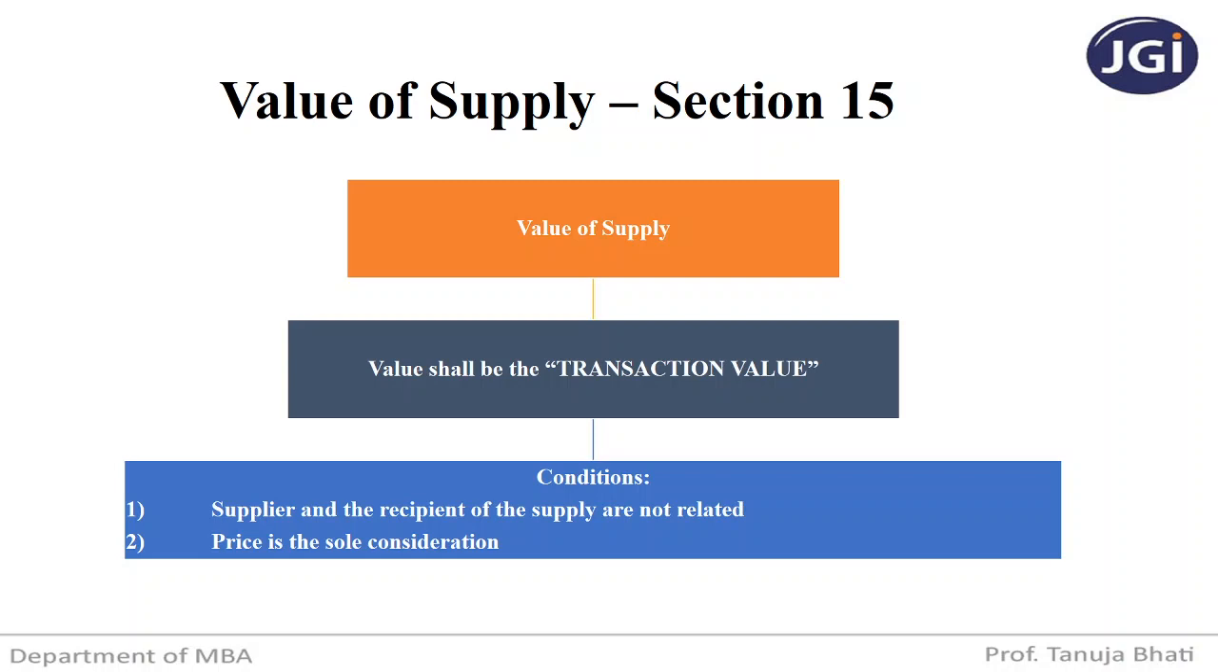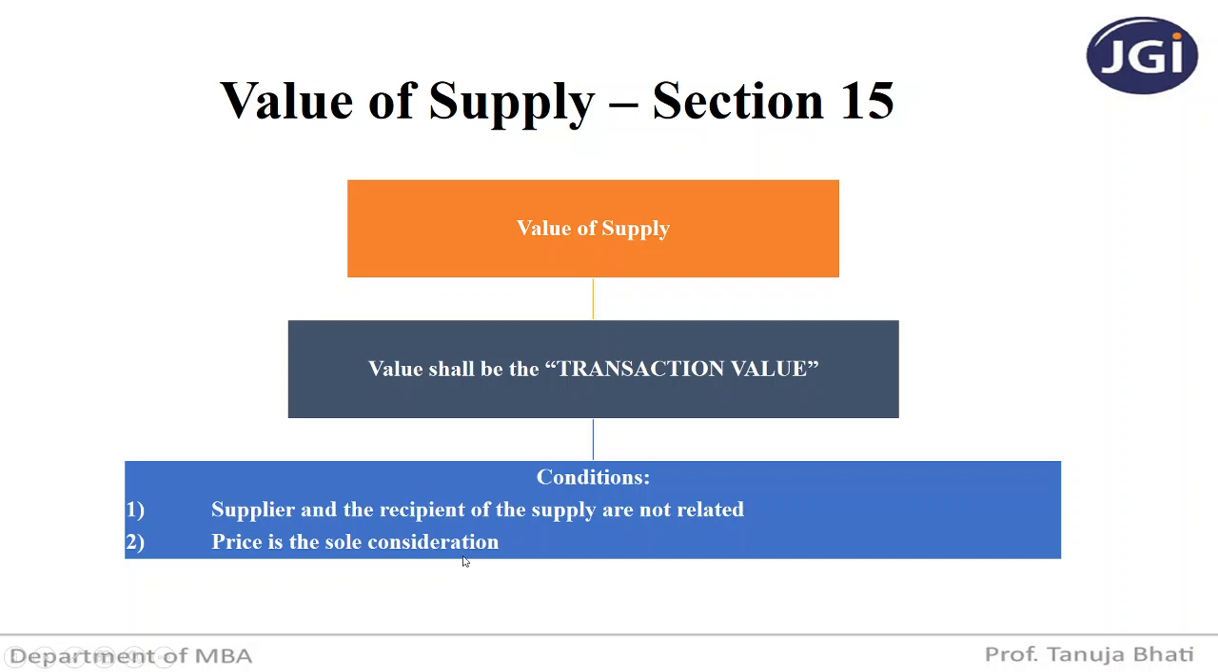But the transaction value is to be considered as the value of supply only when the supplier and recipient of supply are not related and price is the sole consideration. That is, the recipient is paying the amount to the supplier in the form of a consideration, and price has to be the sole consideration.